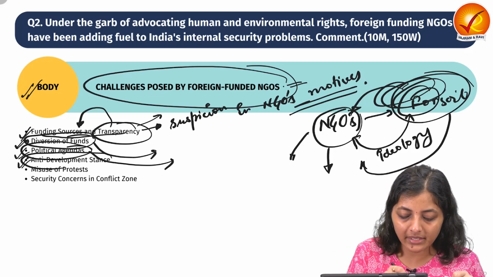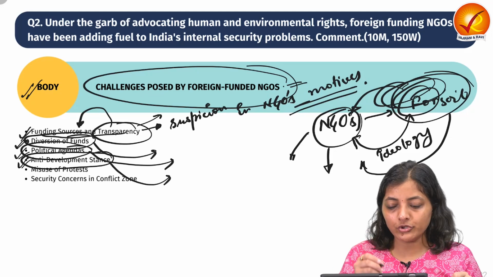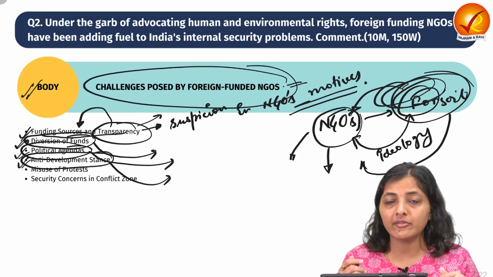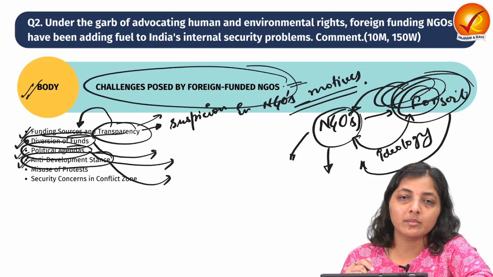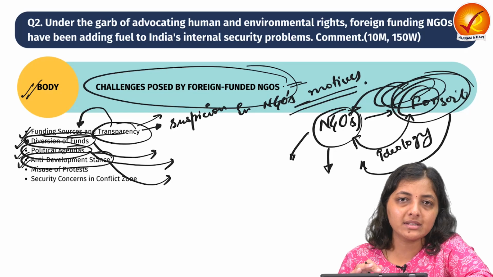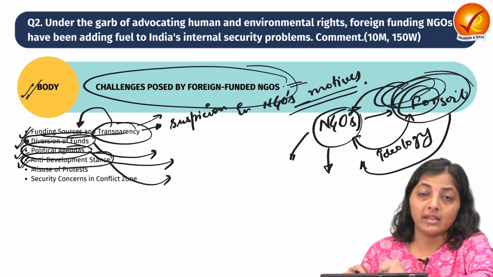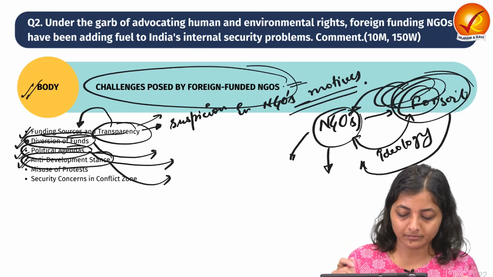Then next is anti-developmental stance. There are cases where NGOs protest or obstruct developmental projects like infrastructure or industrial projects. We have seen in the case of the Narmada Bachao Andolan that NGOs, in the garb of environmental security, are obstructing the developmental projects over there, even though the tribal people want that developmental or infrastructure project.